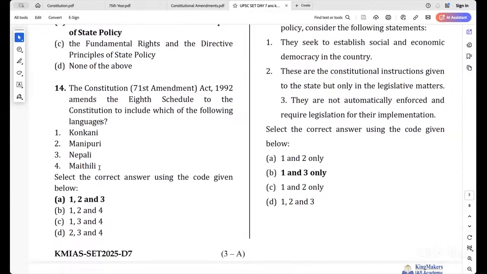And whether English is one of the official languages, whether it comes under the 8th Schedule.